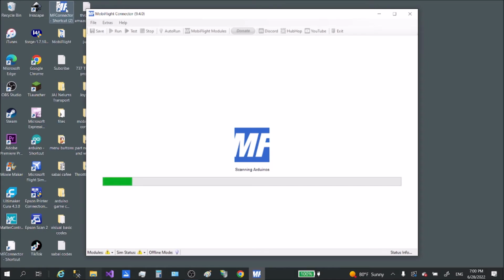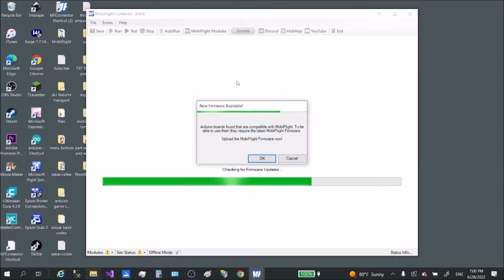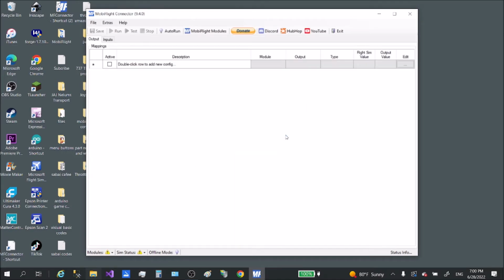And you will see the Arduino LED light blink. And I'm gonna just ignore this right here, this screen, and then it will soon go away.